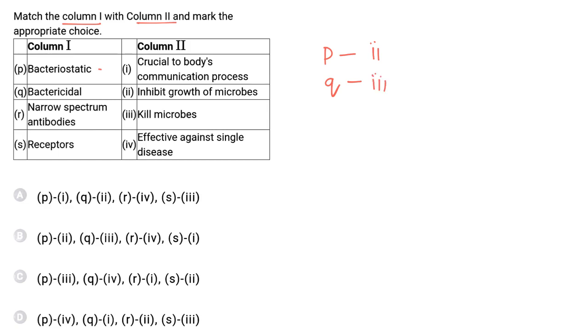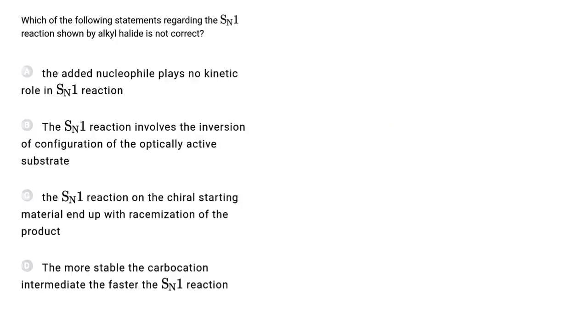Narrow spectrum antibiotics are those antibiotics which are effective against a single disease. So for R, 4. And receptors are crucial to the body's communication process. So for S, 1. So the correct answer is P2, Q3, R4, and S1, and hence option B is correct.